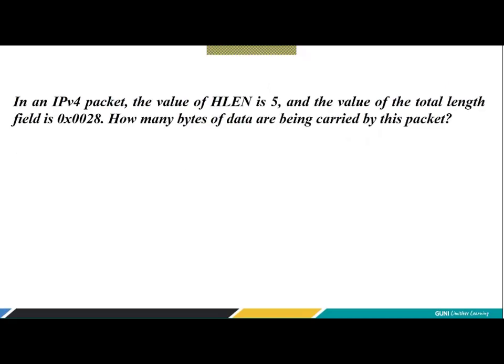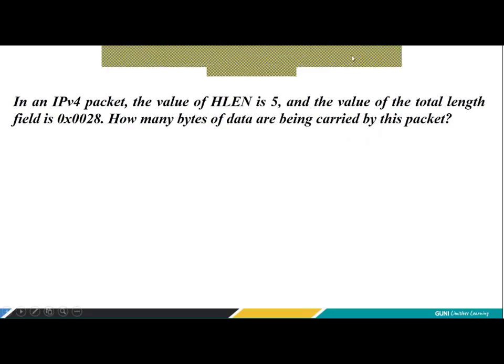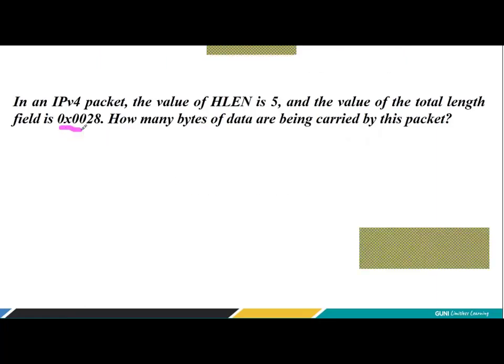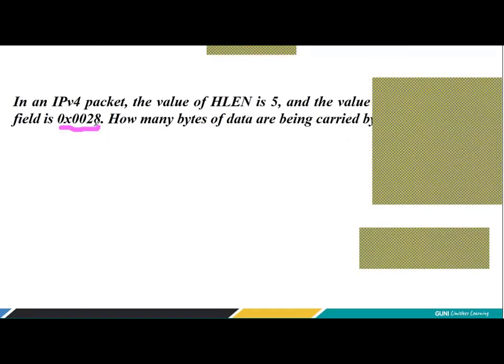Last question. In an IPv4 packet, the value of header length is 5, and the value of the total length field is 0x0028. When I say 0x0028, what do you understand? This value is given in which format? Hexadecimal. Good. So can you convert this into decimal? What is the equivalent decimal value?